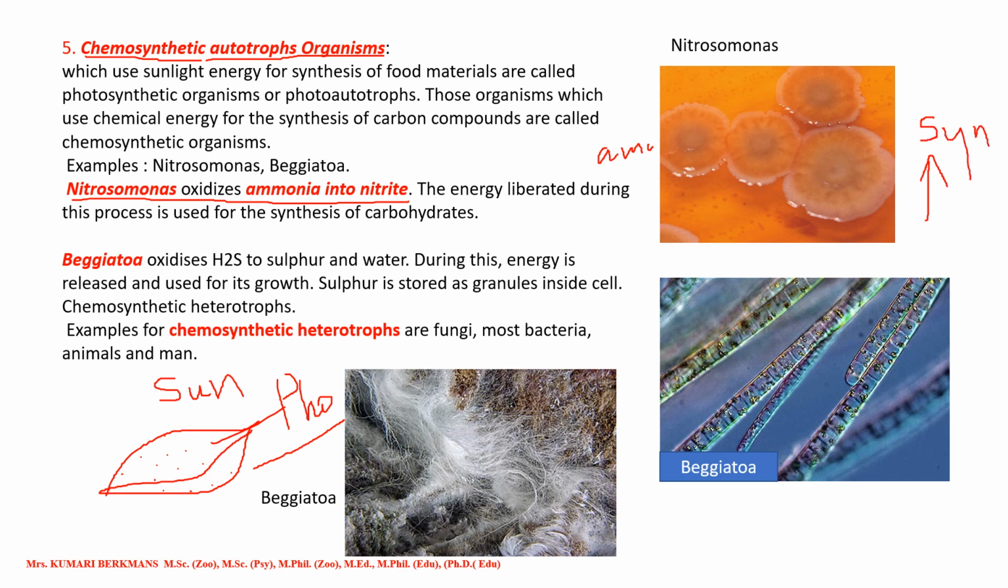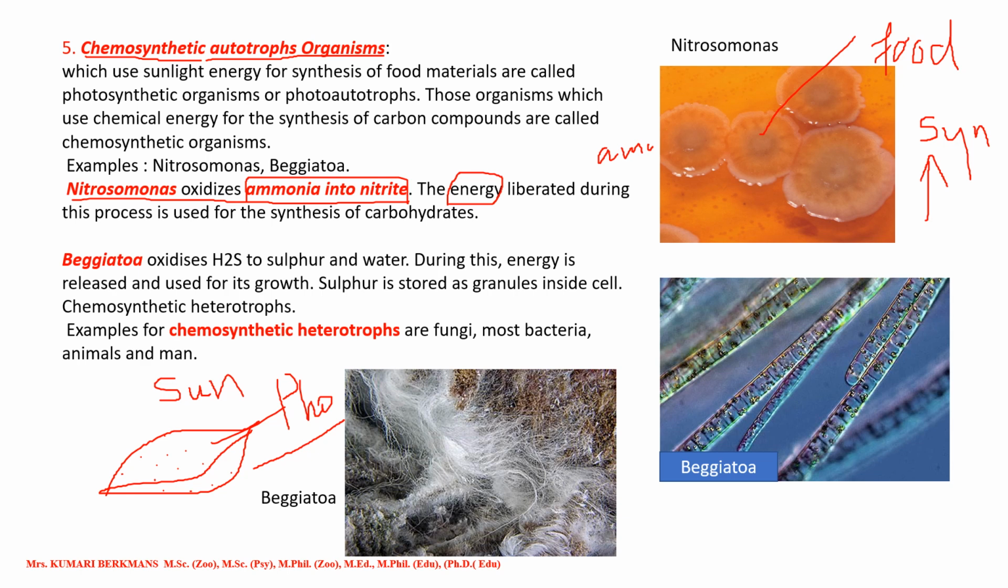This Nitrosomonas oxidizes ammonia into nitrite, we see, isn't it? In this process, some energy will be liberated. That energy will be used for producing the food material. So it is called chemosynthetic autotrophs.